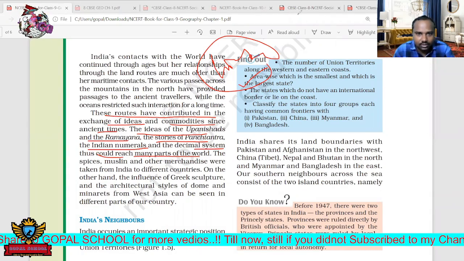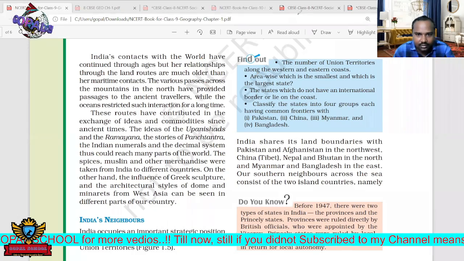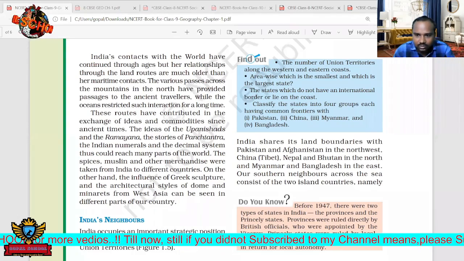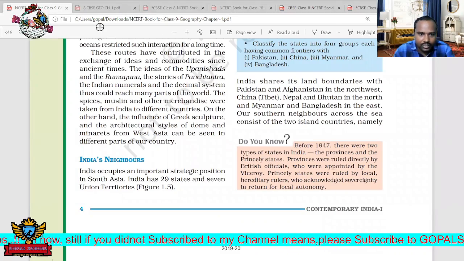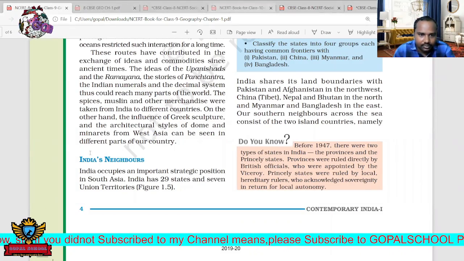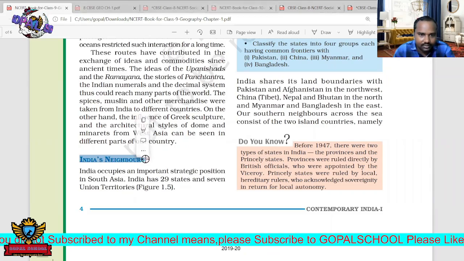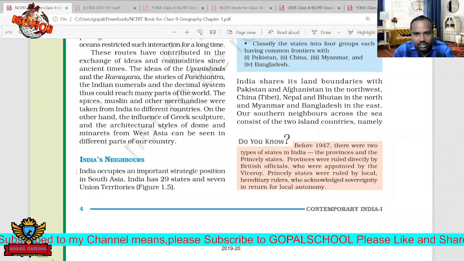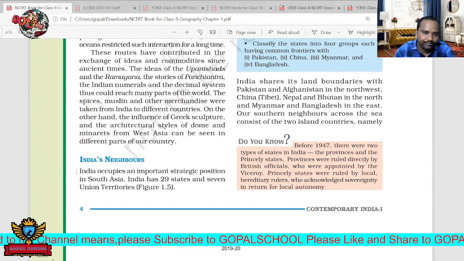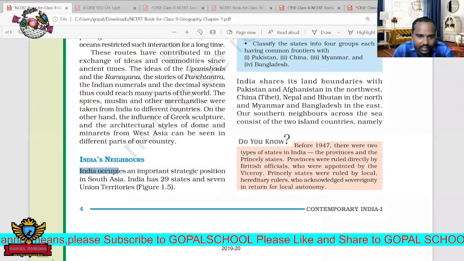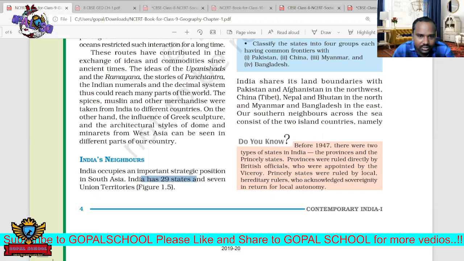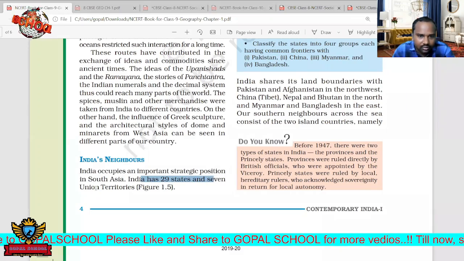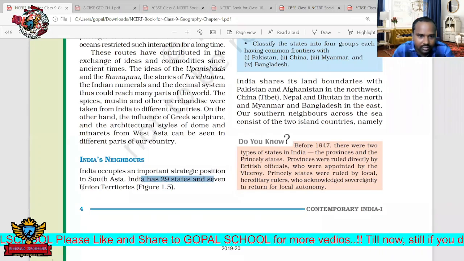Next one, come to the neighbors. India's neighbors. Which countries are there? Which countries are connected with India? See here, India occupies an important strategic position in South Asia. India has 29 states and 7 union territories.